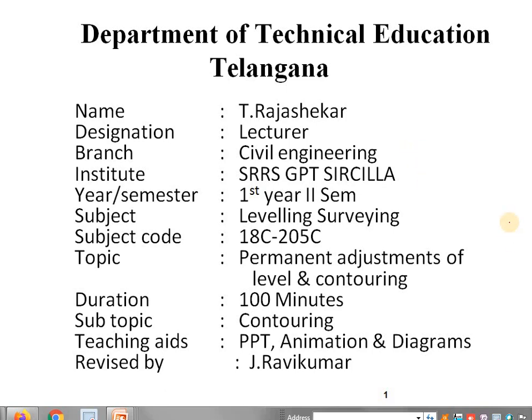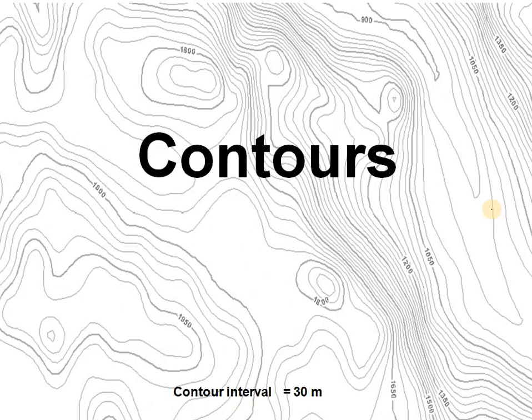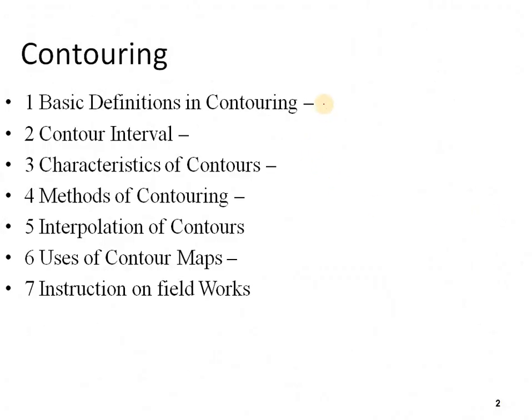Today I am going to discuss the topic of permanent adjustments of level and contouring. Regarding contouring, in the previous class we have seen the basic definitions, contour intervals and characteristics of contours. Now in this class we are going to see methods of contouring, interpolation of contours, uses of contour maps and instruction on field works.